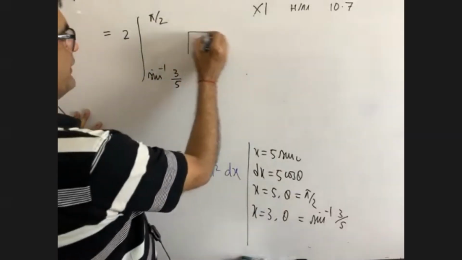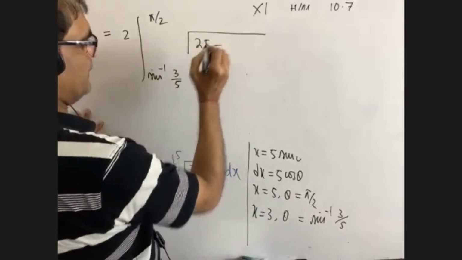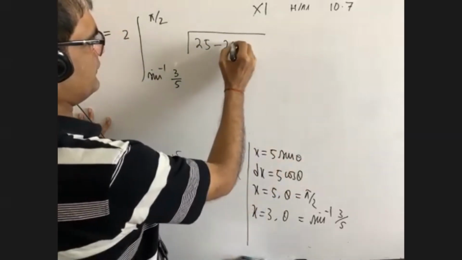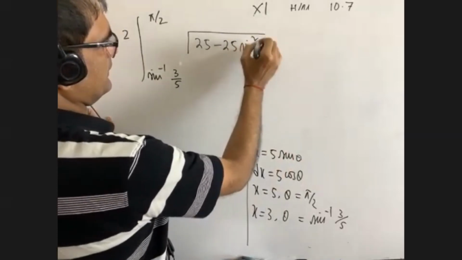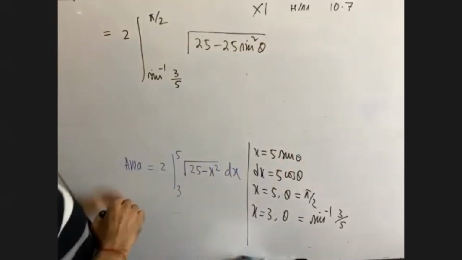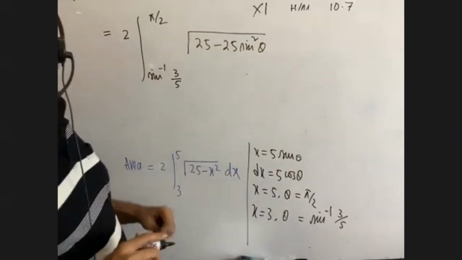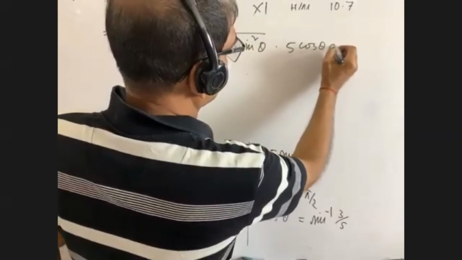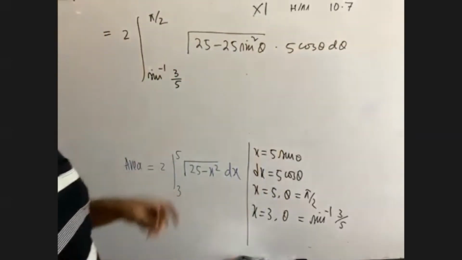Root over 25 minus x squared, with x equals 5 sine theta, that is 25 sine square theta. And what is the value of dx? dx is equal to 5 cos theta d theta. Okay.